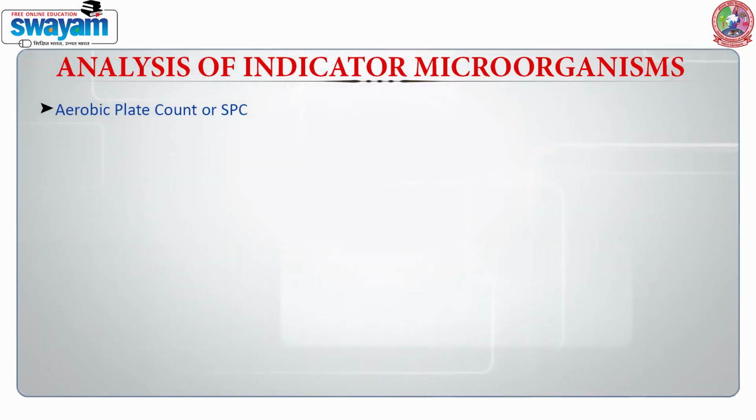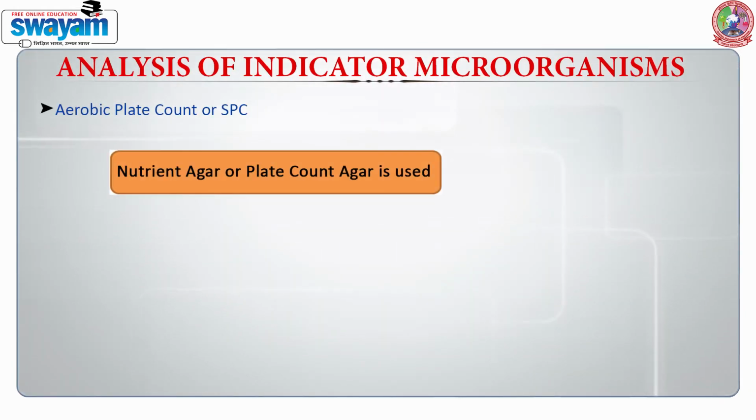We have been talking about the indicator microorganisms. A very important part for these indicator microorganisms is that we should be able to do their analysis. When we talk about the analysis of indicator microorganisms, there are various types of methods which are being used. The most common is the APC, that is the aerobic plate count. It is also known as standard plate count or SPC. We use Newton agar or plate count agar for this particular method.